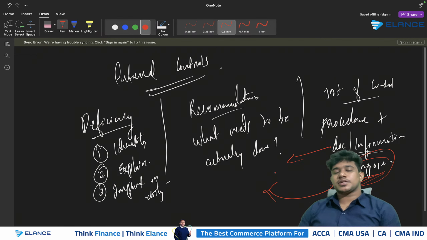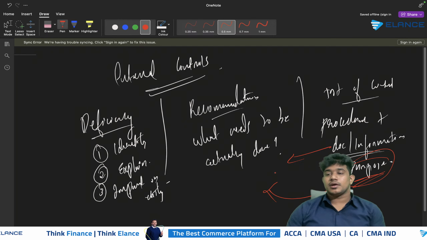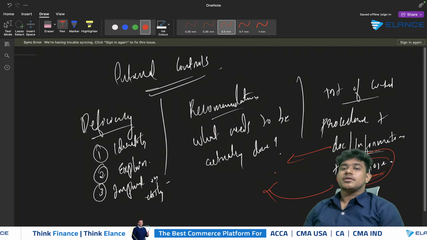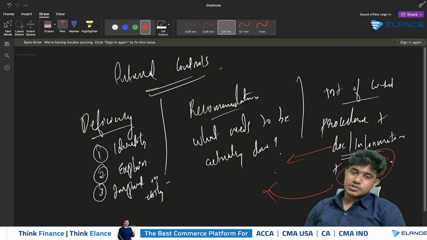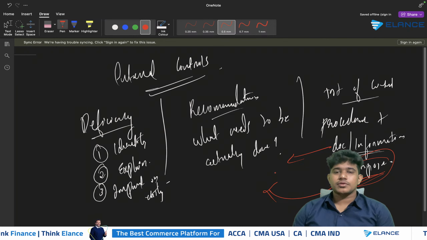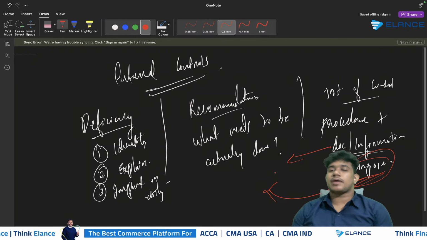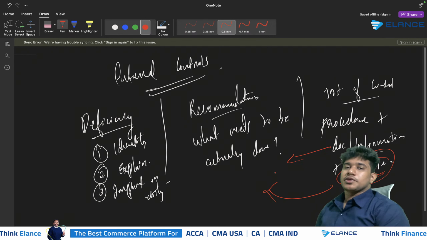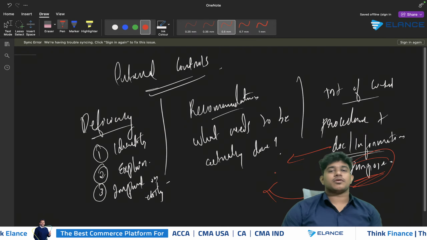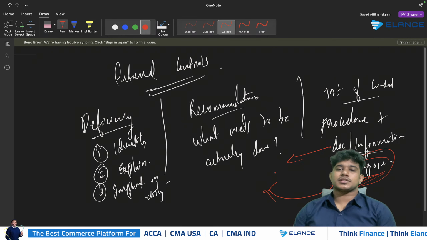And what should be the recommendation in that case? All the bank reconciliation statements should be prepared on monthly basis and it should be reviewed by a senior official. That will be the recommendation. And how can you test that? Review a sample of the copies of monthly bank reconciliation statements in order to confirm whether they are prepared on regular basis and are being reviewed by a senior official. So that will be the test of control.